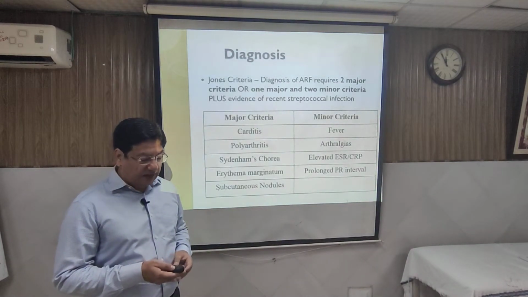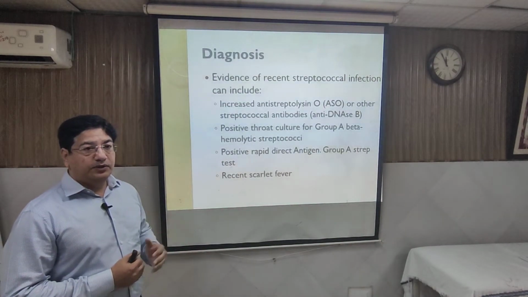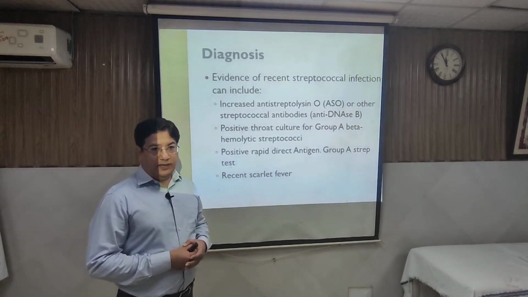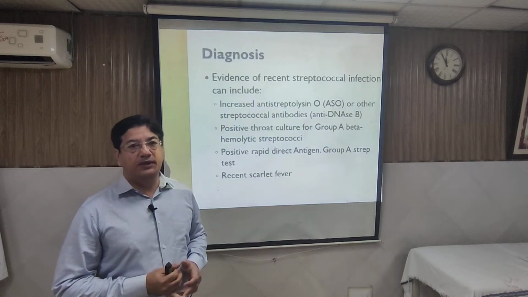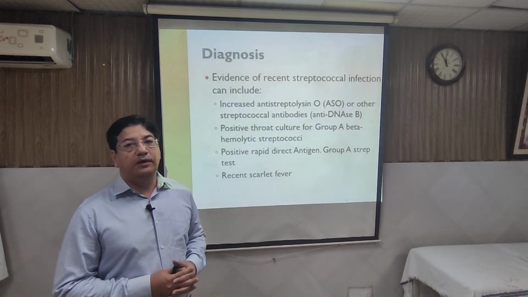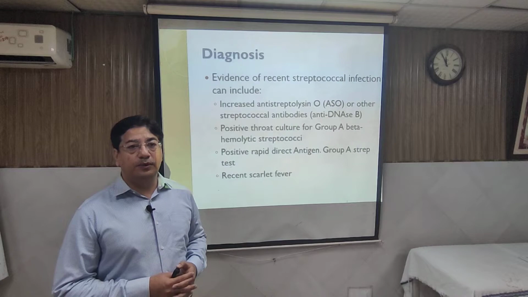So there are some exemptions to the Jones criteria which have been labeled. If there is indolent carditis, meaning a chronic carditis, and there is no other reason in children, it is taken as rheumatic carditis until the other causes are ruled out. The other thing is chorea.